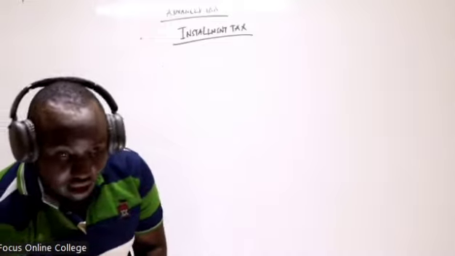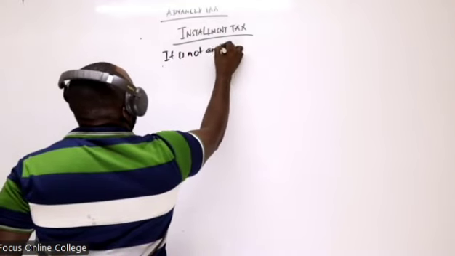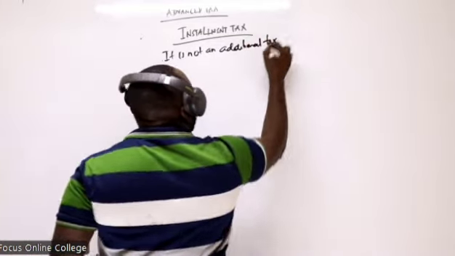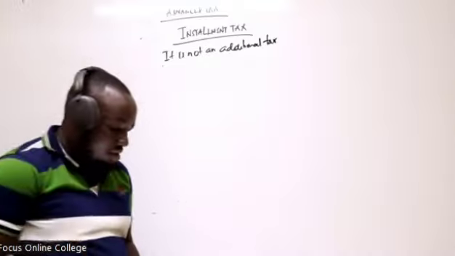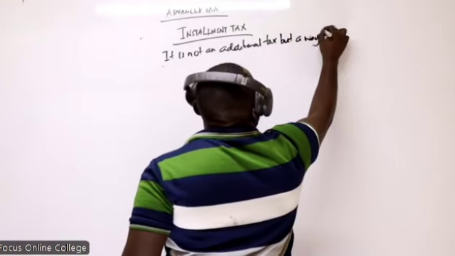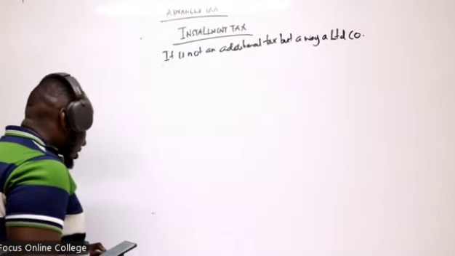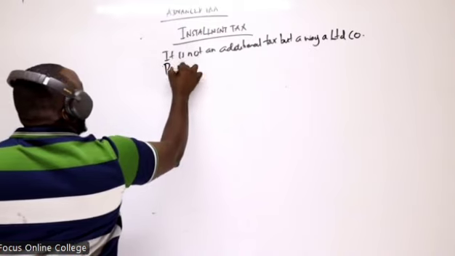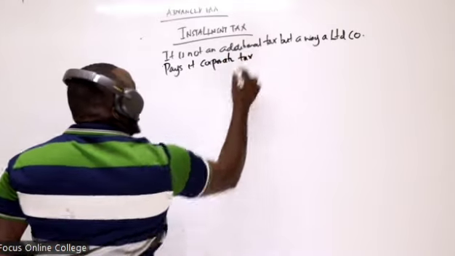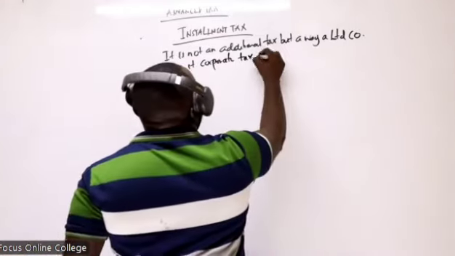It is a way that a limited company pays its corporate tax during the current year.